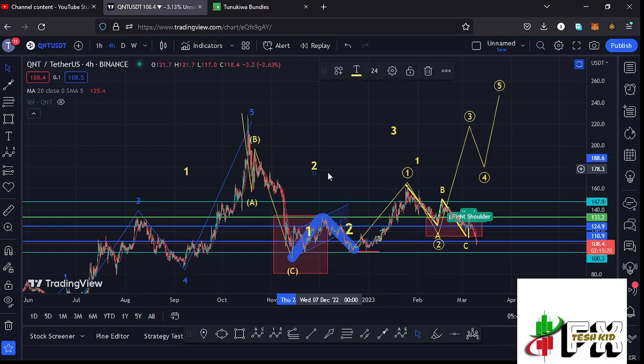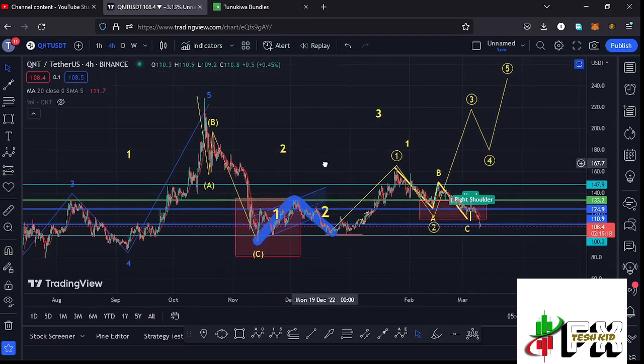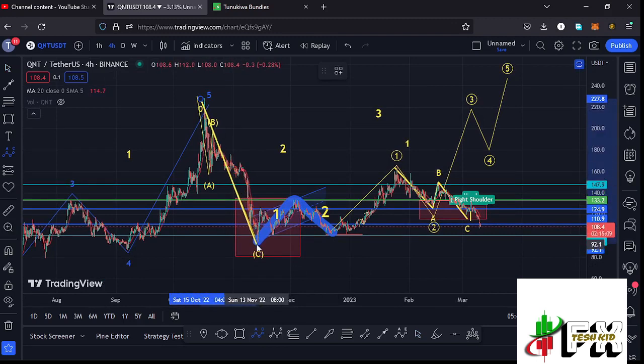And in the formation of that higher Elliott wave count 2, because of its corrective nature, we also expect to see a 1-2 setup in formation, where we can term this whole structure over here, giving us a low at around the $94.4 mark, as the low for that wave A. Then we started this bounce to the upper side in the formation of that wave B, giving us a peak at around the $165.5 mark.